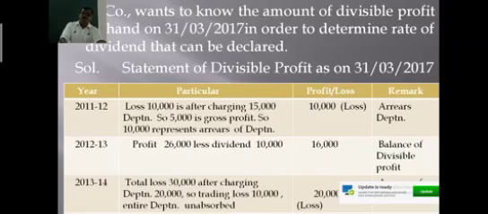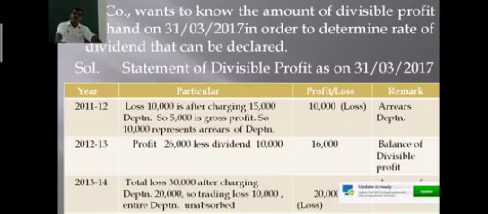Right? There is a trading profit or gross profit of rupees 5,000, and out of the gross profit only, the total depreciation charge is 15,000. It means out of 15,000 rupees of depreciation, only 5,000 depreciation can be provided, and 10,000 rupees depreciation is considered as unabsorbed depreciation, isn't it?